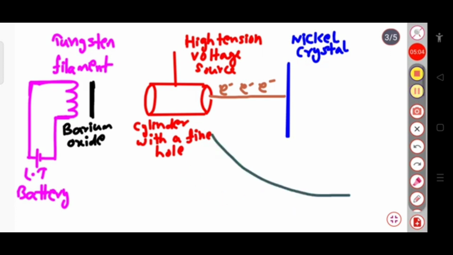Suppose this diffracted beam is captured by a circular scale, which I am drawing with this green line. This is a very large circular scale, used to capture the diffracted beams.